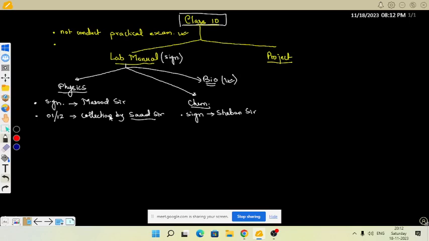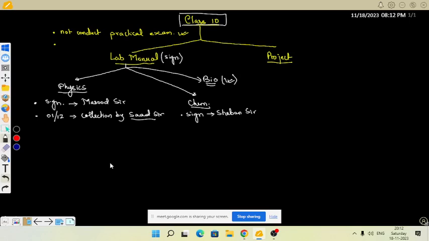For example, if any practical is conducted on 1st December, whether the student was absent or present, he or she has to write that 1st December for that particular practical. After you have checked the lab manuals, we have to make a bundle. Once all lab manuals are corrected and 100% collection is there, ask Khala to tie it with a rope, and after that contact me.